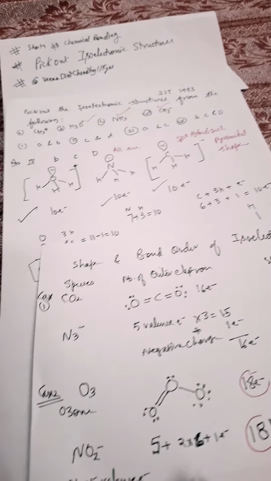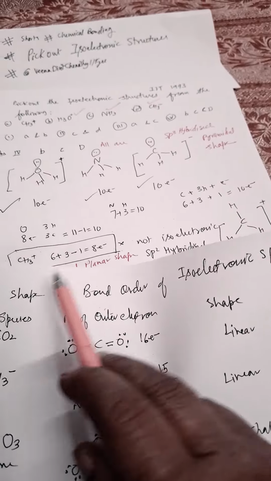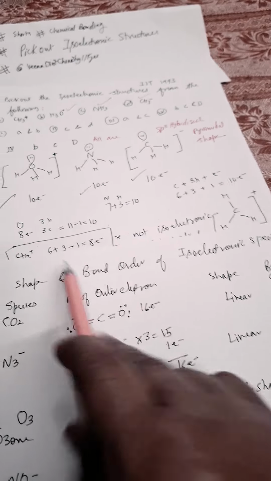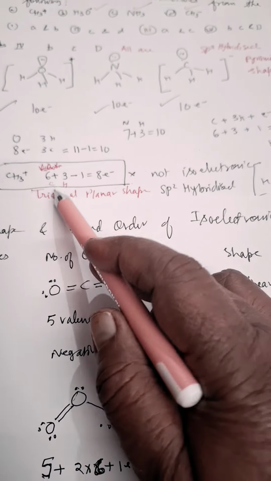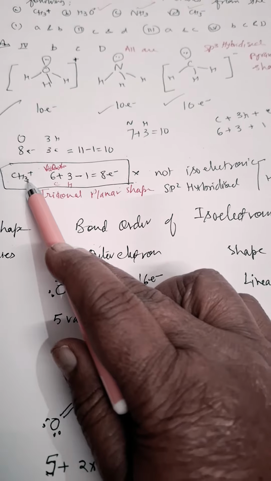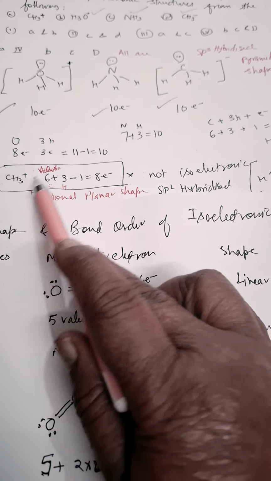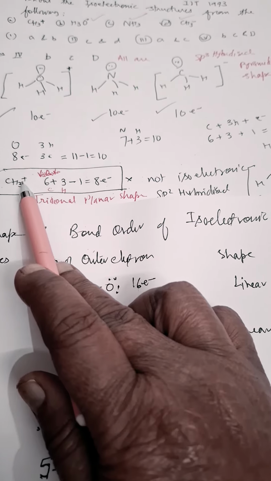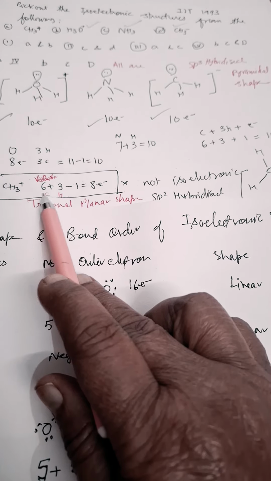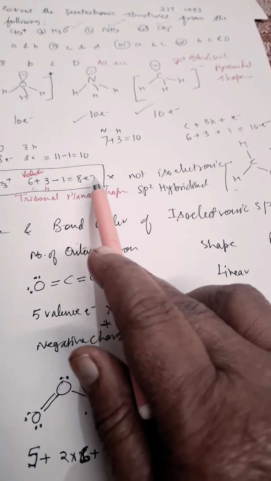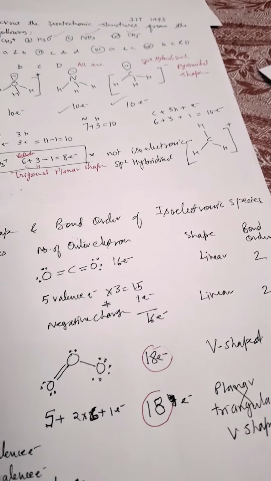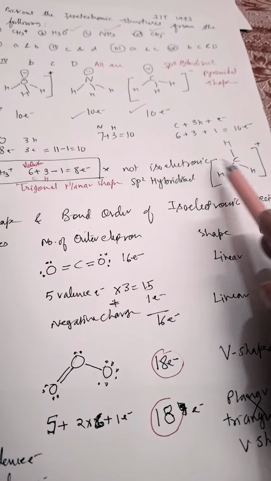Whereas CH3 positive has one electron less. 6 valence electrons here. Carbon has 6 electrons, each hydrogen has 1, so 3 hydrogens give 3 electrons, and 1 electron is lost. That is why it has 1 positive charge. So 6 plus 3 is 9, 9 minus 1 is 8. So 8 electrons. This does not fall in the criteria. It is sp2 hybridized, so this is not an isoelectronic species.